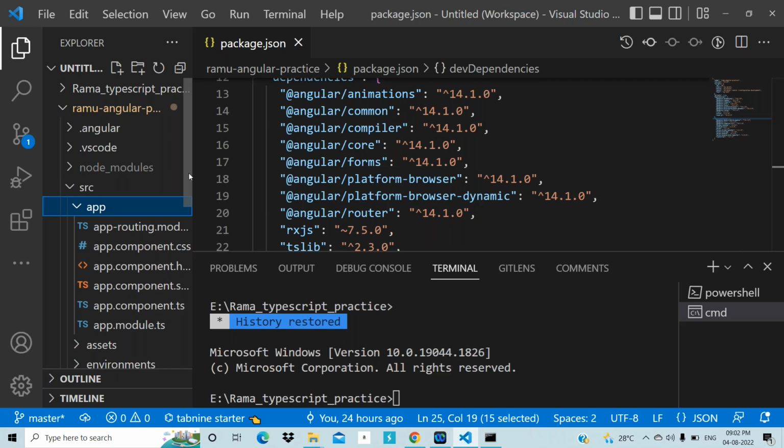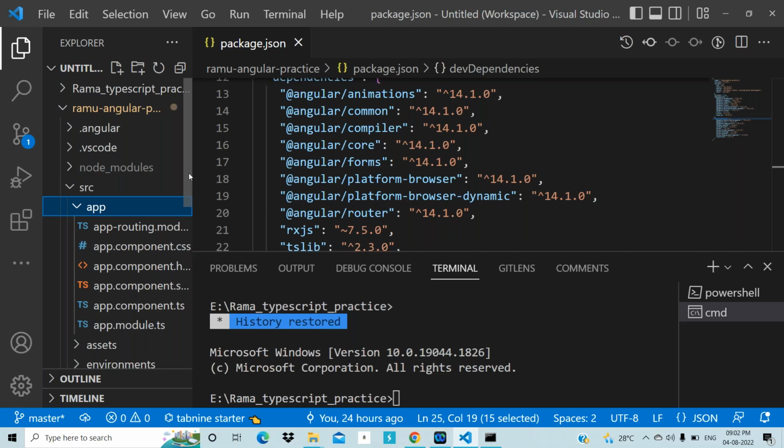For example, I have 4 pages: home, about, services, contact. Then how many components do I need to create? Four components. For what purpose? Home, about, services, and contact.